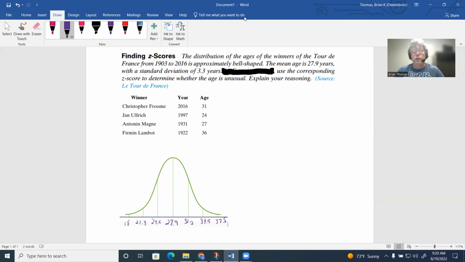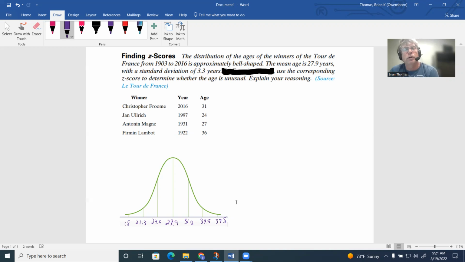So notice that most of the people who won the Tour de France are mainly between the ages of around 25 to 31. It's not as common for somebody younger than 25 to win, and if you're over 35, it's starting to become kind of unusual. Within 95% of the data here, it's not bad. But if you're out closer to the ends, around 18 or 19, or around 37 or 38, then that's going to be kind of unusual. You can see that as they put the data together.